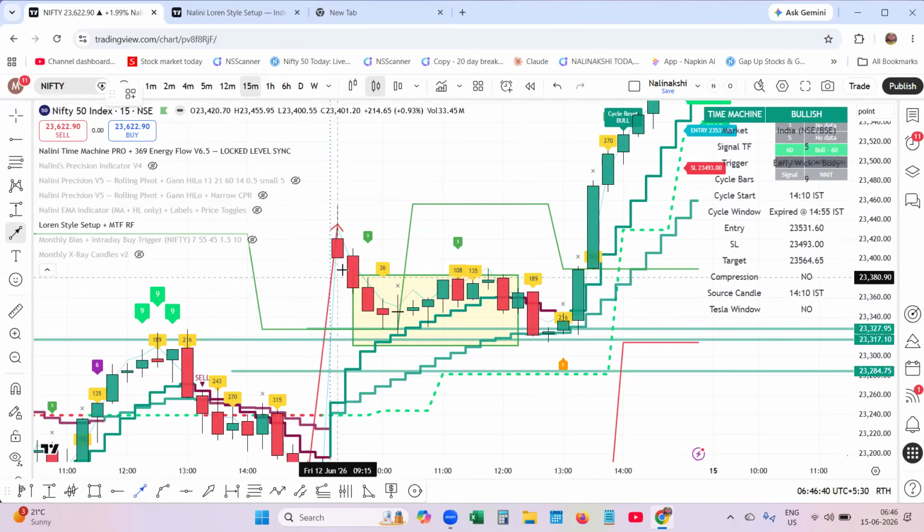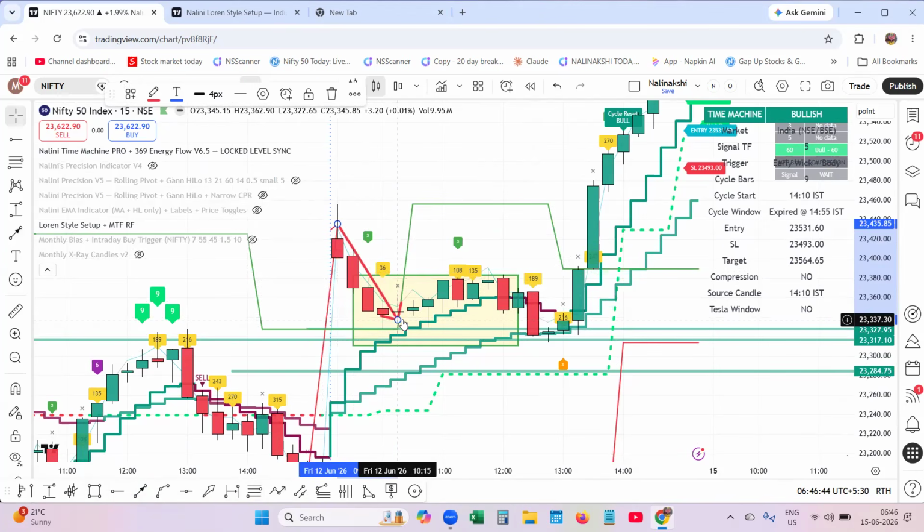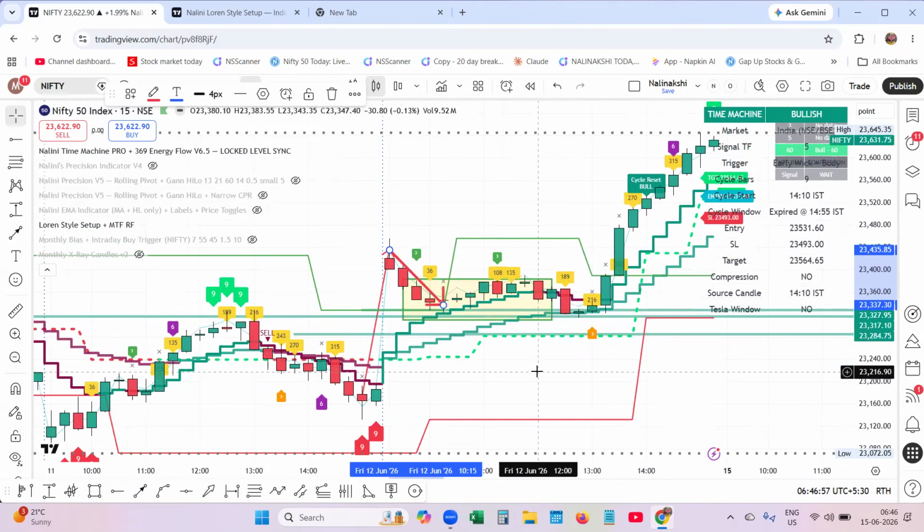Actually, in a fractal way, if you see the structure, the one day has one type of market behavior. If you see the structure here, it is down, halt, down. Then definitely you will go in the wrong direction. But here comes the Nalini-Lorenz system. It makes you not go in the wrong direction.